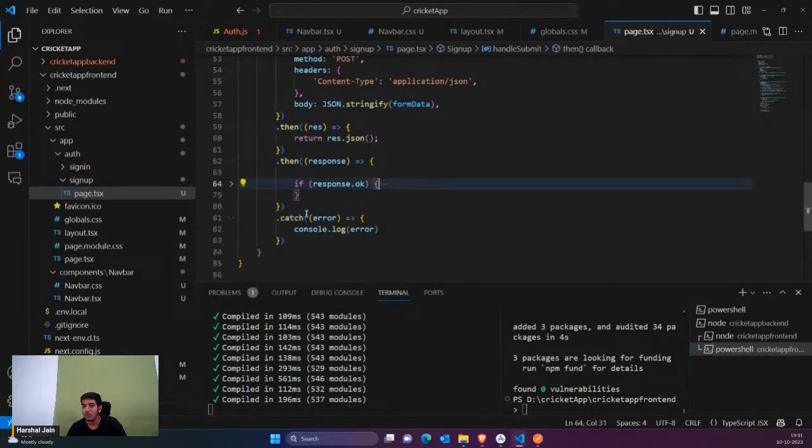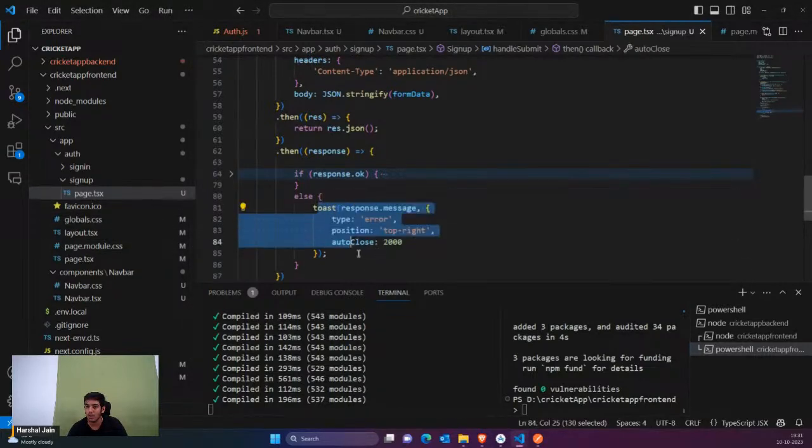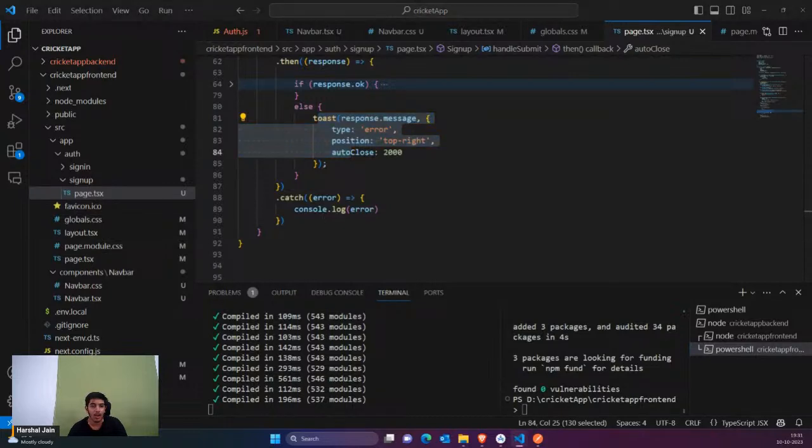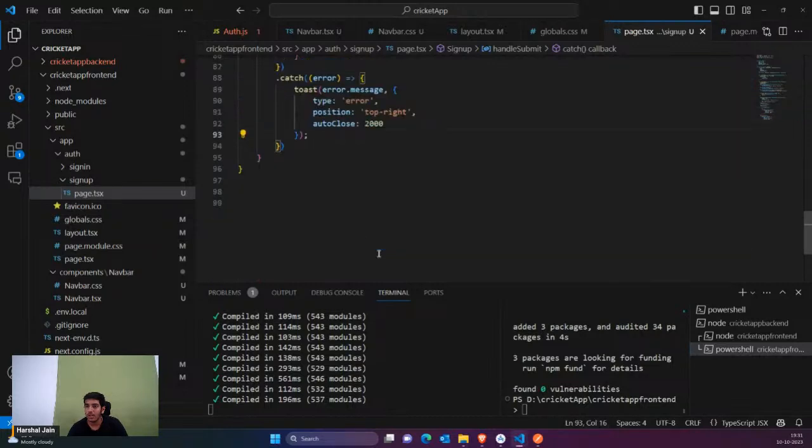That's it. But if the response is not okay, then I'm simply going to show that error on my page. Similarly, if I have an error on the catch side, again I'm going to show that error on my page. That's it. Now we are going to define what we return.